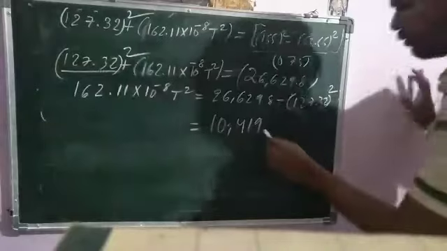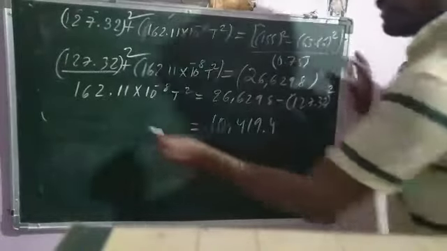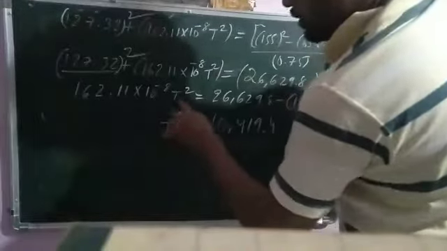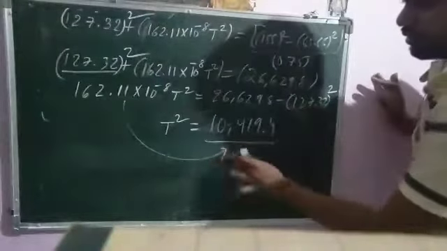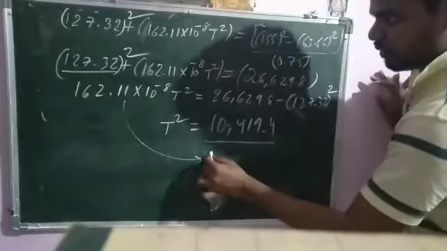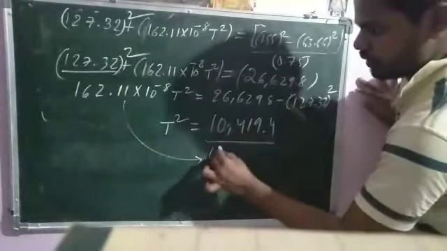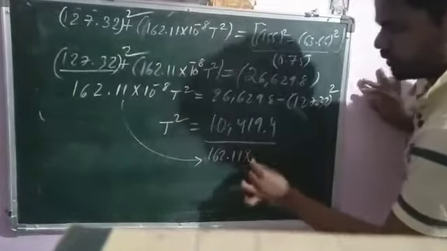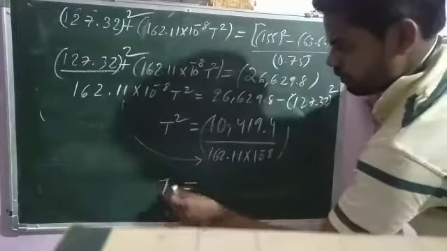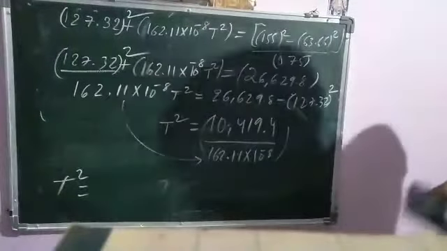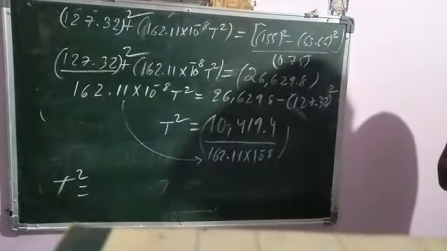You will get 10,419.4. So now t square is equal to, then it goes to the denominator. So this value 10,419.4 divided by 162.11 into 10 to the power of minus 8. Now solve this thing.